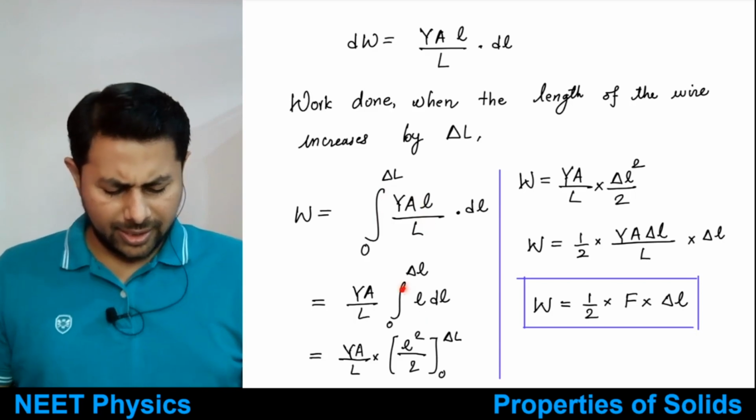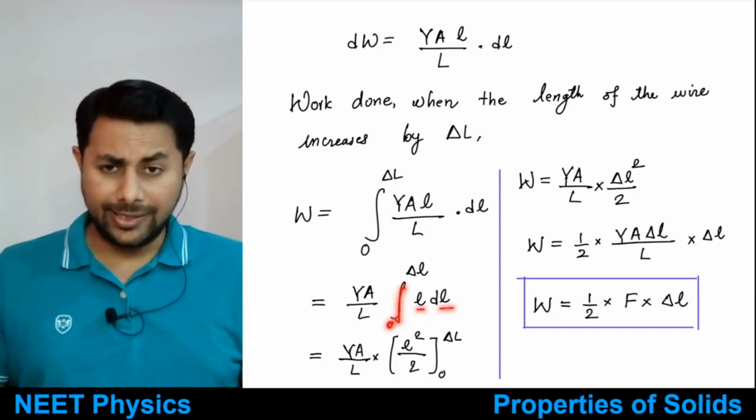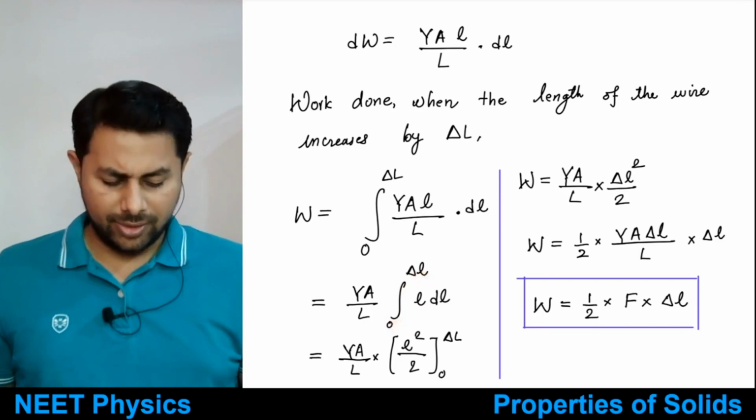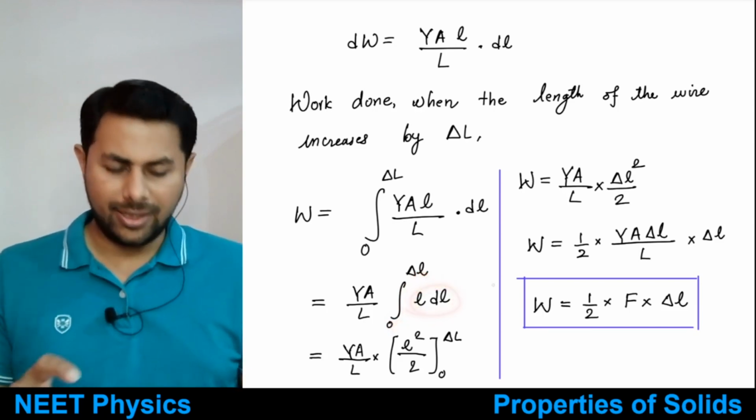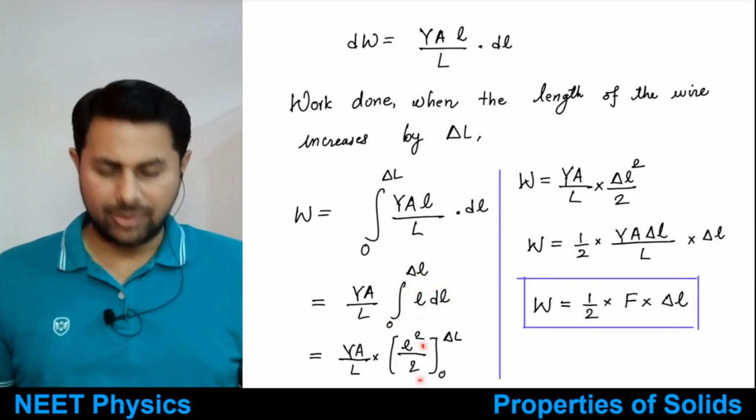Then integration of l dl from 0 to delta L. This is very simple. Integration of l dl is just l square by 2.